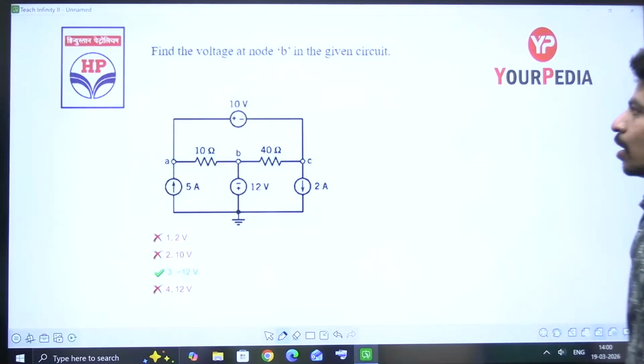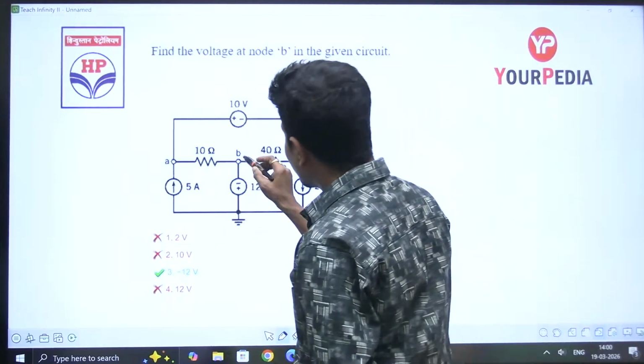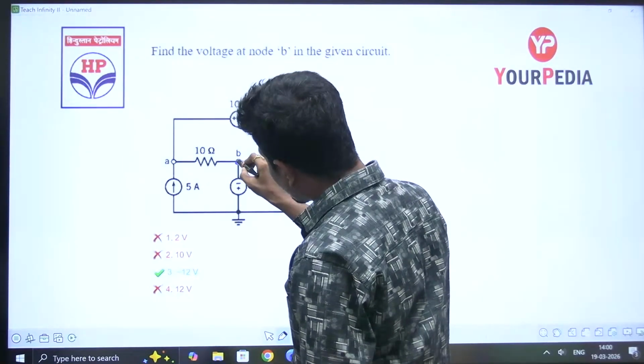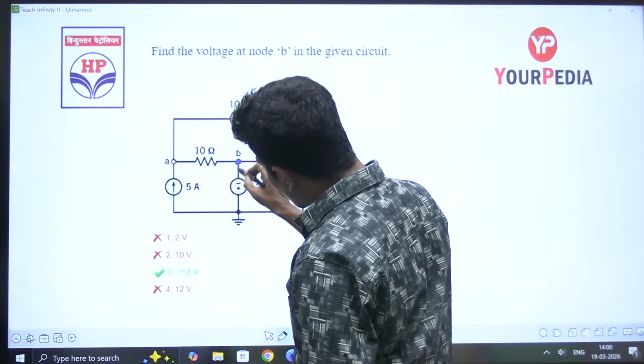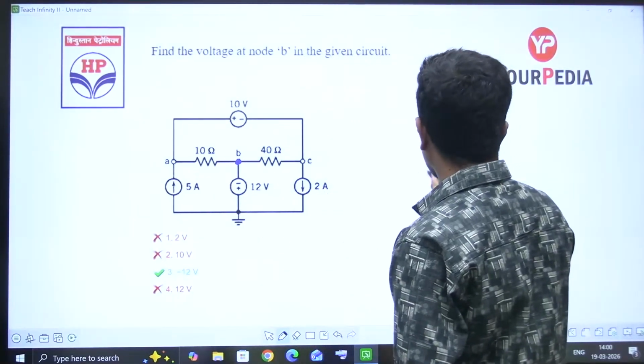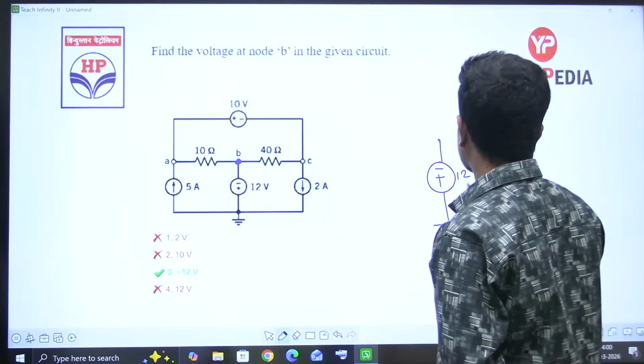Next question. Find the voltage at node B in the given circuit. He is asking the voltage at node B. This is a direct question. If you want the voltage at any point, from that point you go to the ground. B is there, minus plus. How much is this? 12 volts. This is the ground. This is point B.